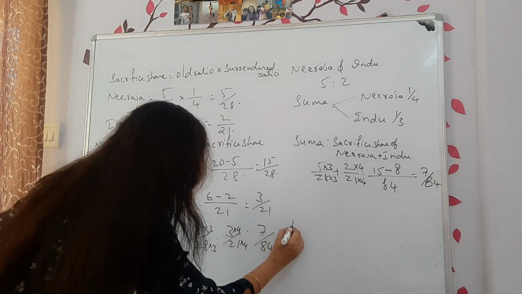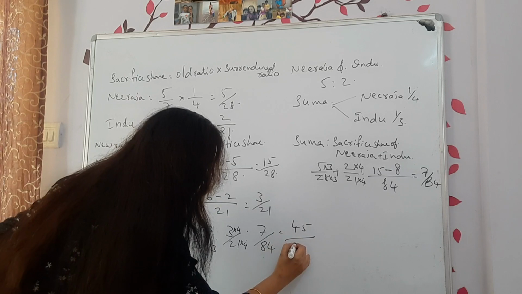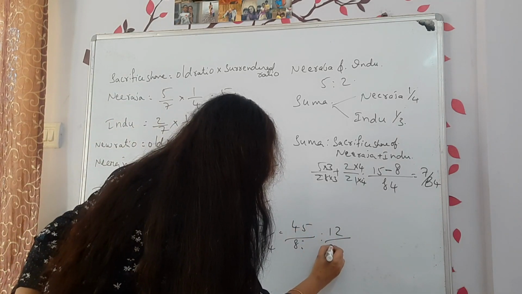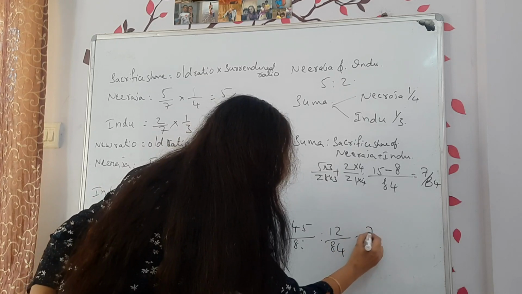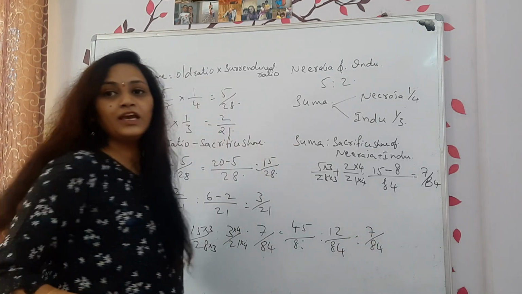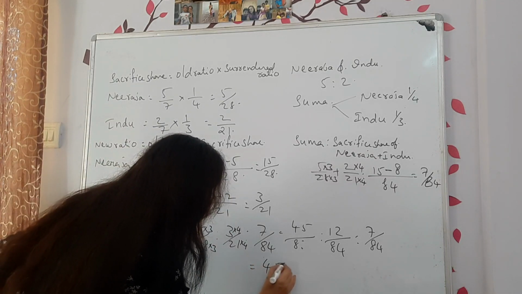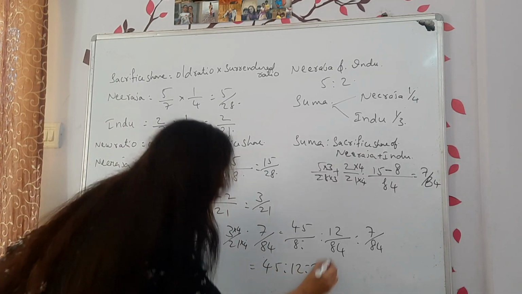Then how much you will get? 45 divided by 84, 12 divided by 84, 7 divided by 84. Now the final ratio is 45 is to 12 is to 7.